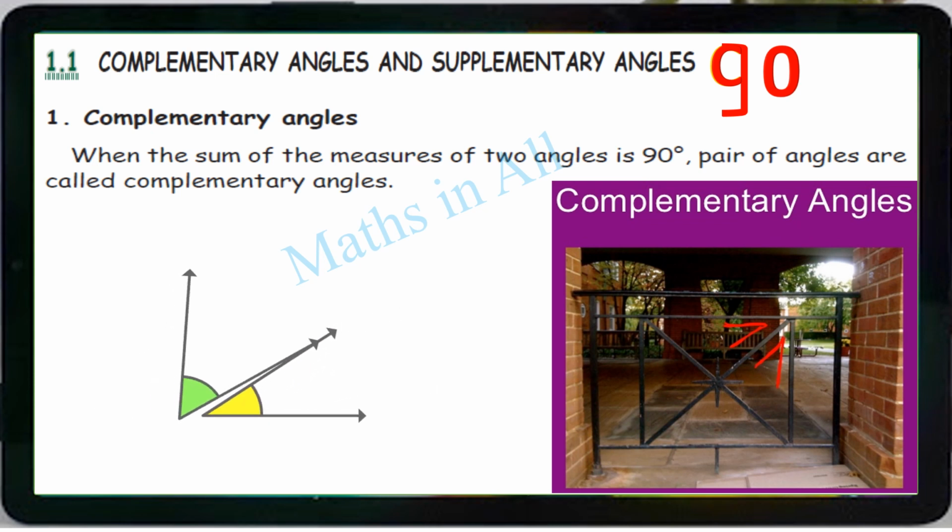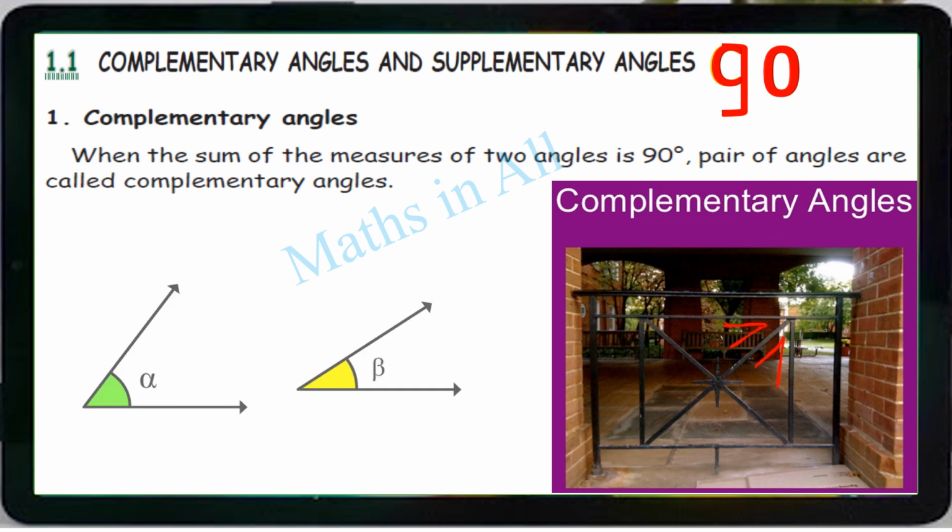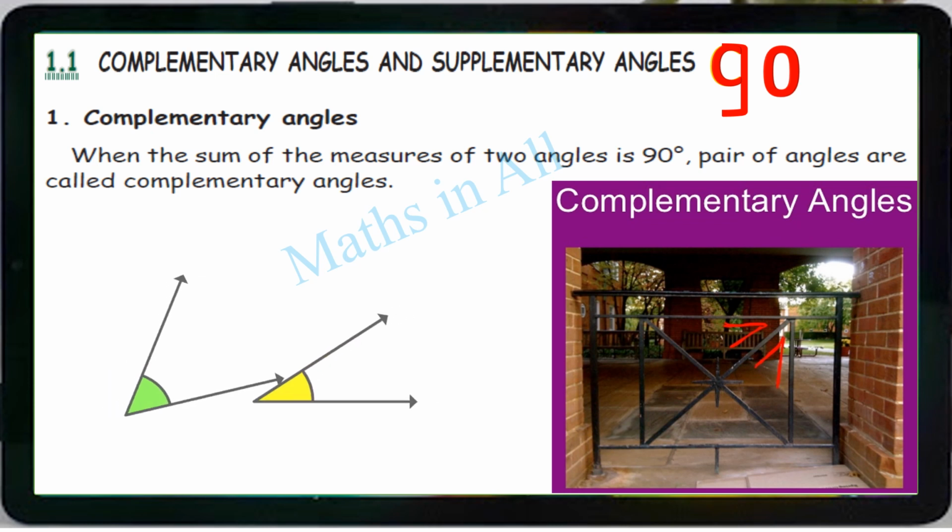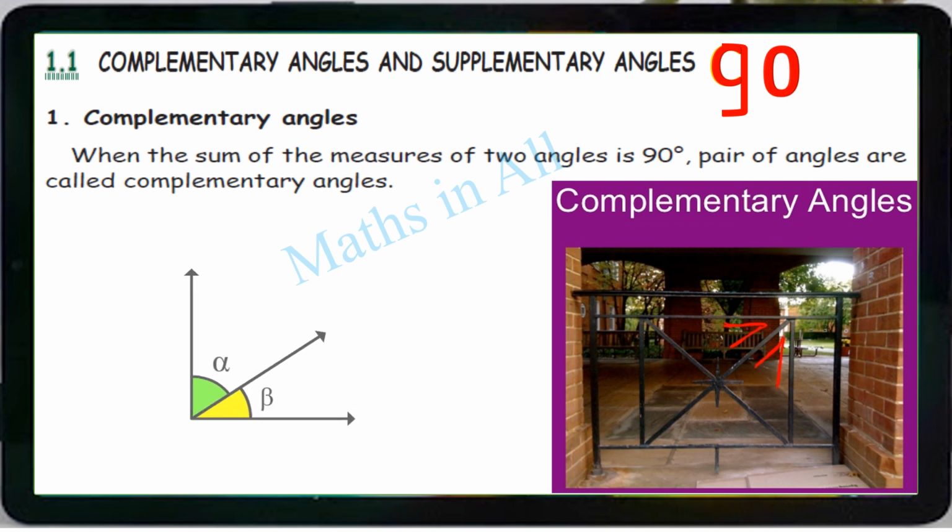So C for complementary, if we draw 9 in the C itself, if we write 9, you will get an idea, right? So C for complementary angle, that converts into 90 degree. It's easy, isn't it?